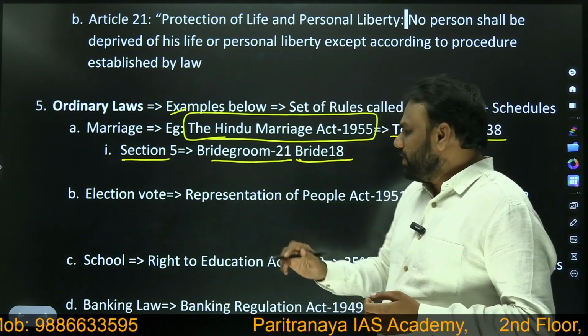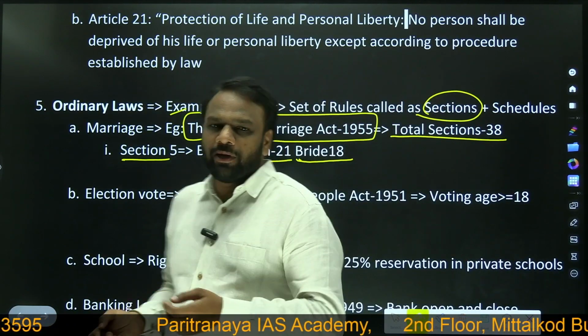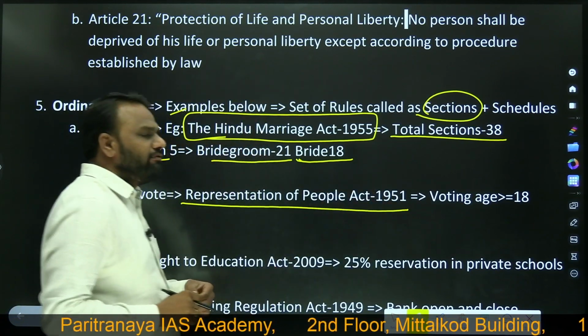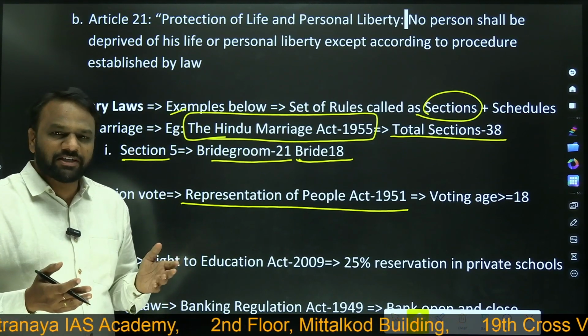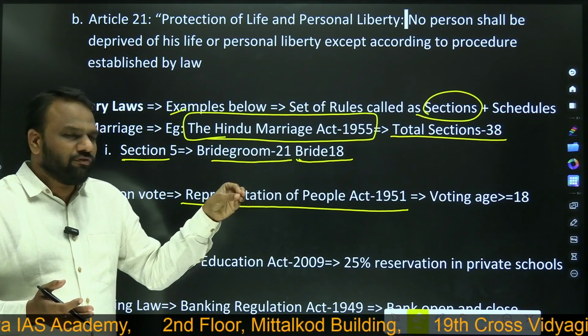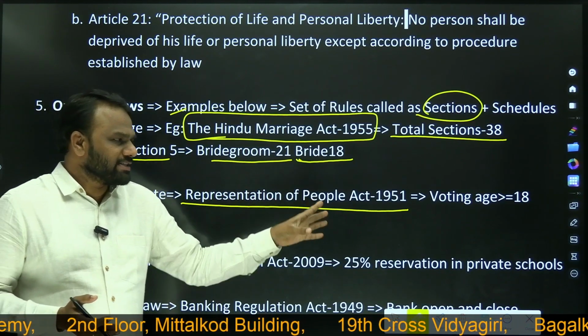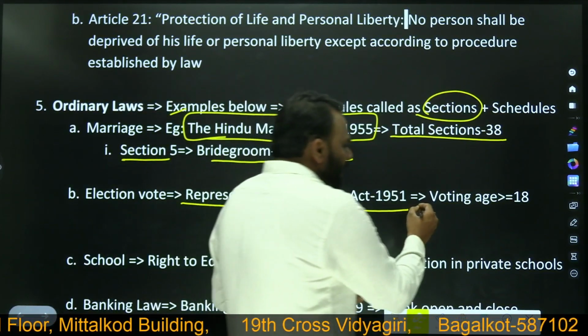For example, when it comes to election, we have a law called the Representation of People Act 1951. Again, it consists of multiple sections. I am not going into the details of all those sections, but one of the sections says that in order to become eligible to vote, you should be minimum 18 years old.